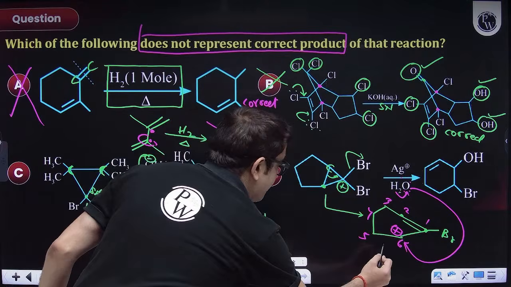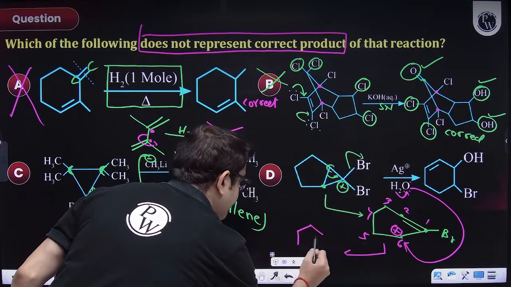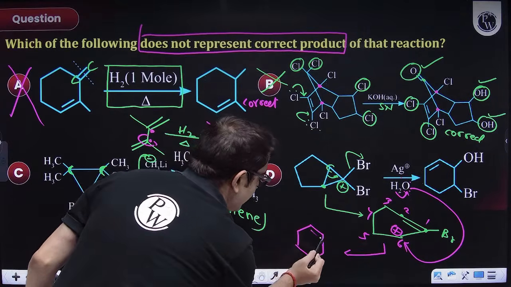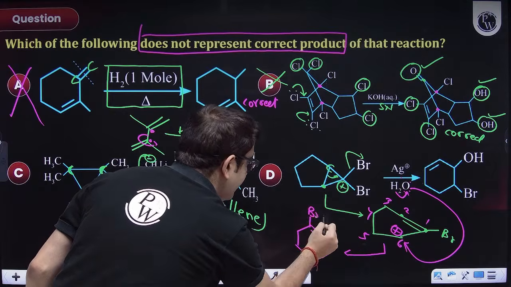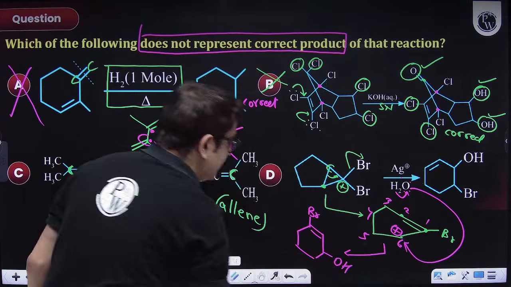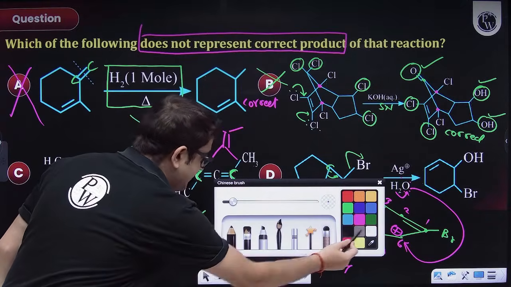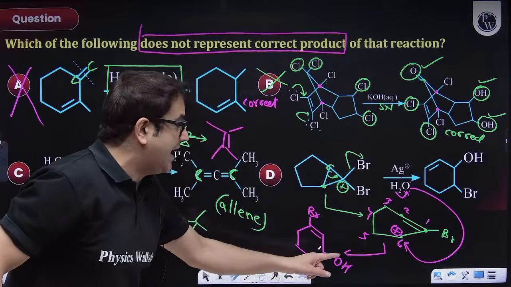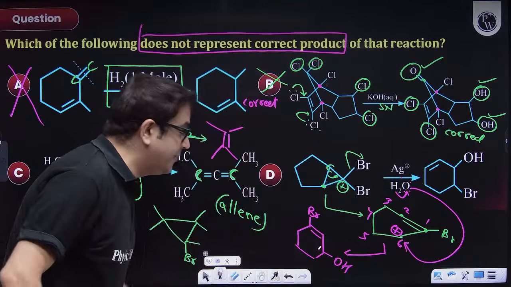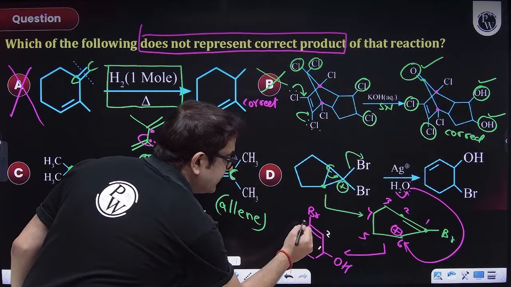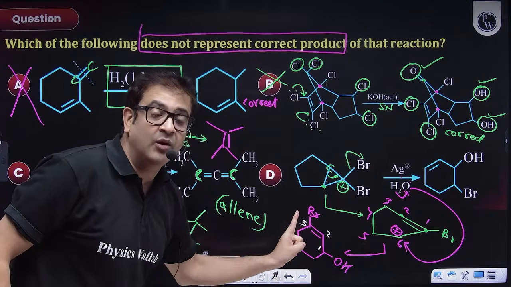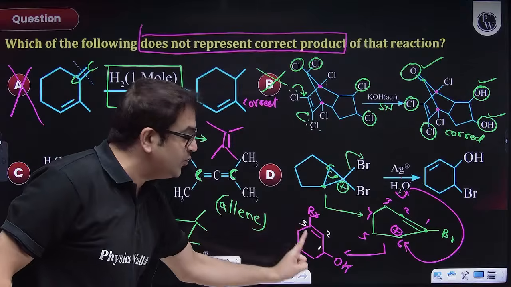So let me make that product for you. A 6-membered ring. Let's say I have a double bond here. So this is bromine, and after that double bond, I'll be having OH here. Obviously its IUPAC name will be decided from this carbon, because I was just numbering it to make the 6-membered chain. I'm not saying it's the IUPAC name. The IUPAC name will be 3-bromo cyclohex 2-ene 1-ol.